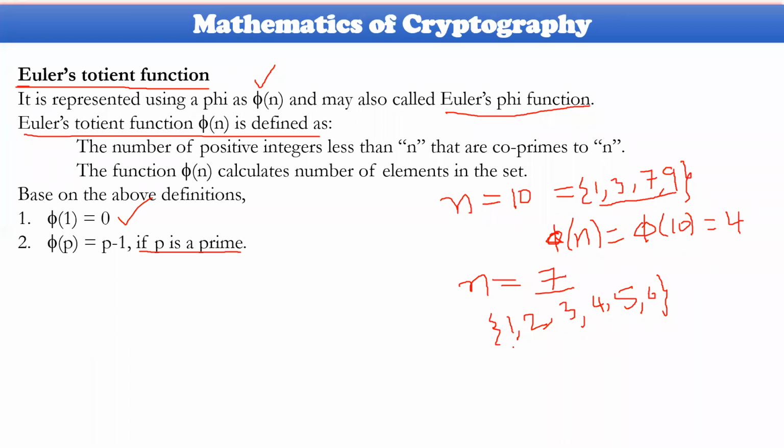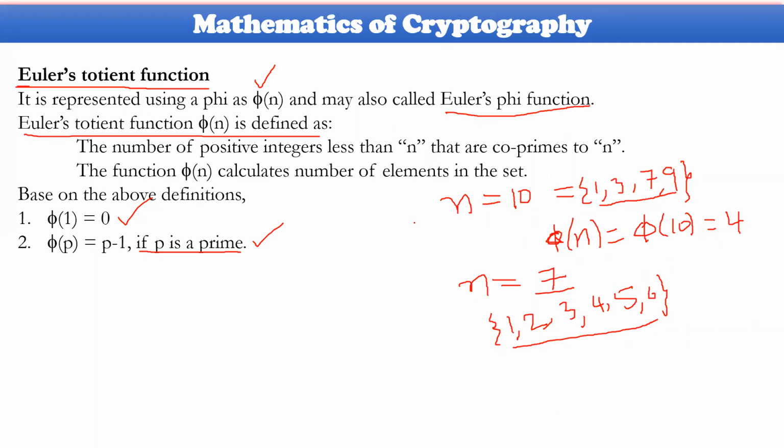So these are all the co-primes for 7. Totally, how many co-primes are there? p minus 1. If p is equal to 7, 6 co-primes will be available. So these are the two points you need to remember, and they are very, very important while implementing the RSA algorithm and the Diffie-Hellman algorithm.